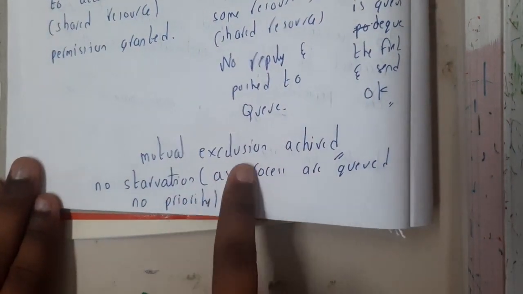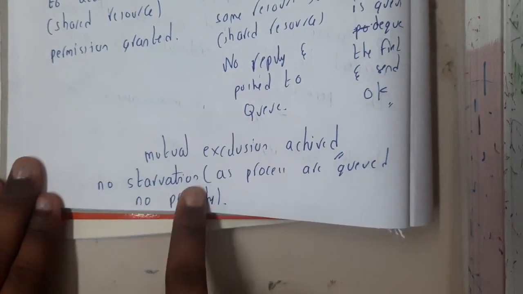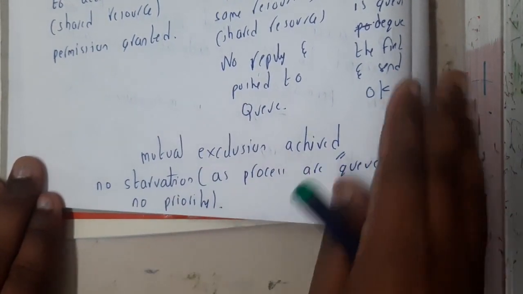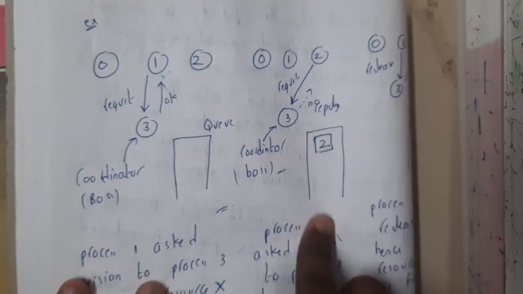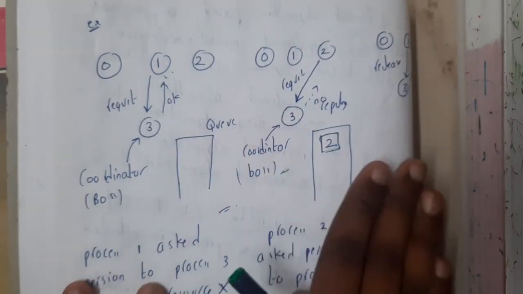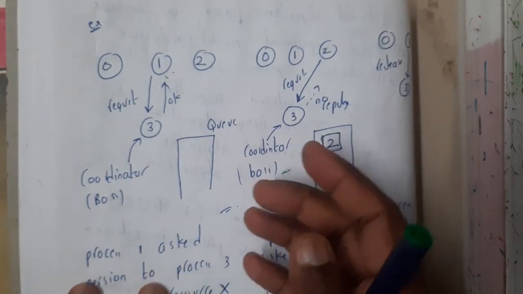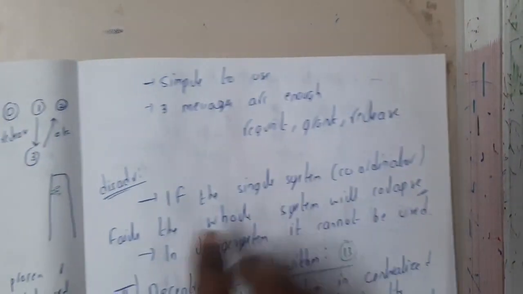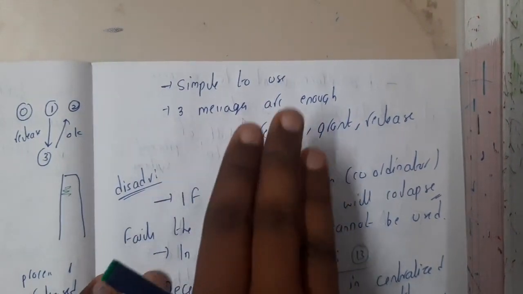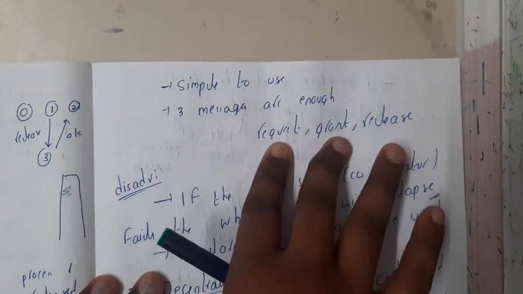Mutual exclusion is achieved, and there is no starvation as processes are queued, and no priority. Basically, whoever requests the resource will be pushed directly into the queue. Hence there is no priority, like he is the king so he will be given first. There are no such rules and regulations. It is simple to use and we use 3 different messages: request, grant and release.